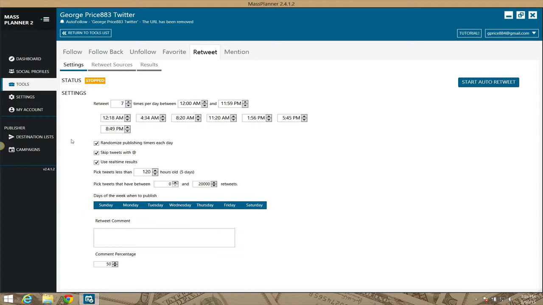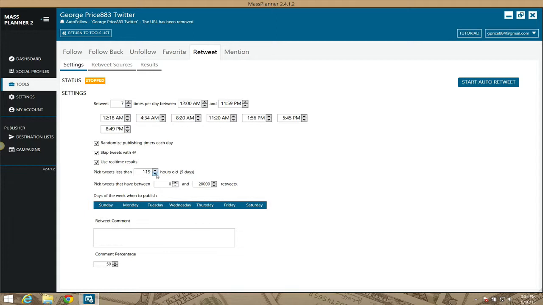So if you have mentions, like say for instance someone says, "Oh, thanks, George, for sending me a friend request or following me," then it'll basically skip those type of tweets, because lots of people will put your Twitter handle in there, okay? Use real-time results. Basically pick tweets that are less than 120 hours old, so 5 days, okay, by default.